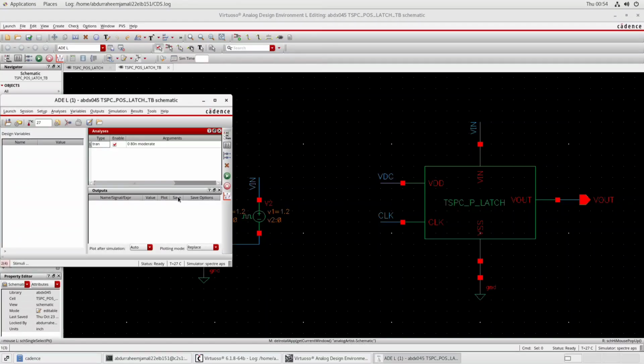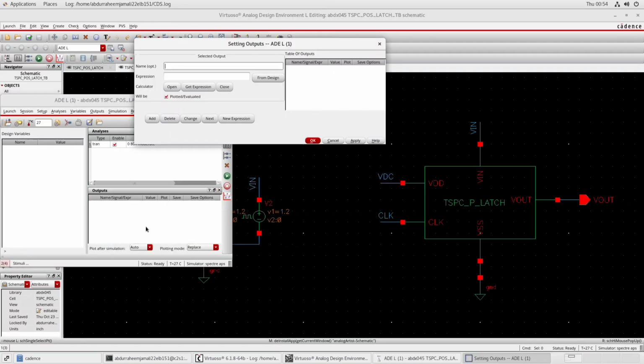So our setup for transient is ready. For output, we will right click in this tab and click on edit.